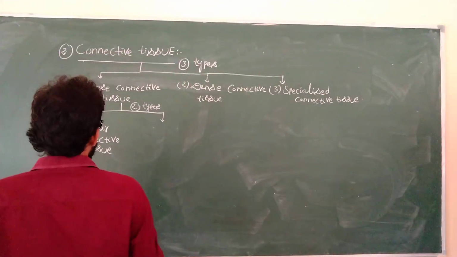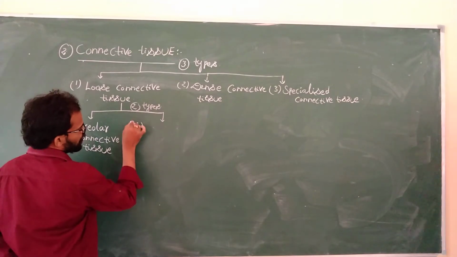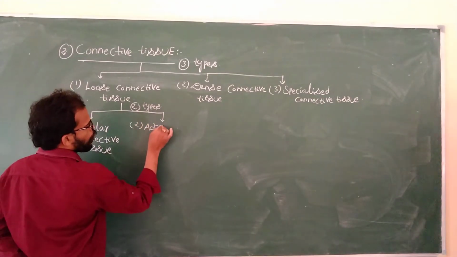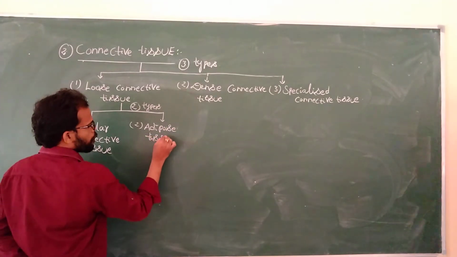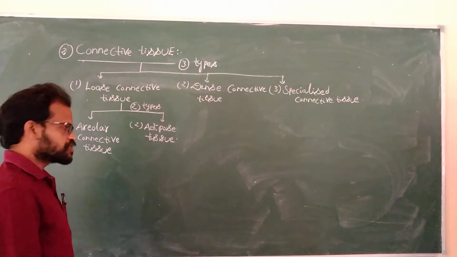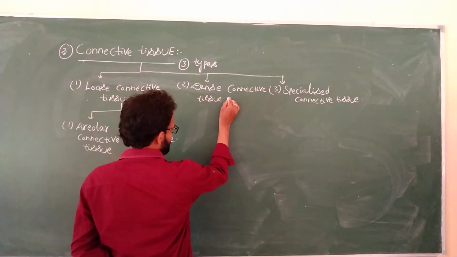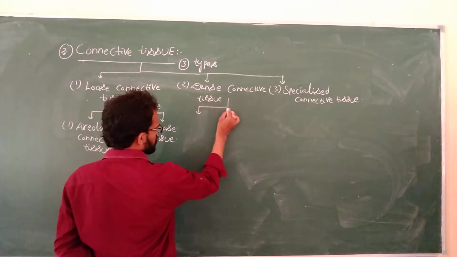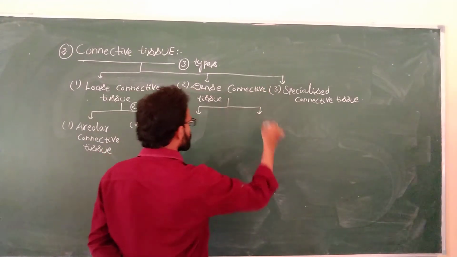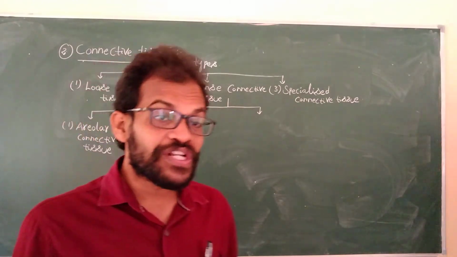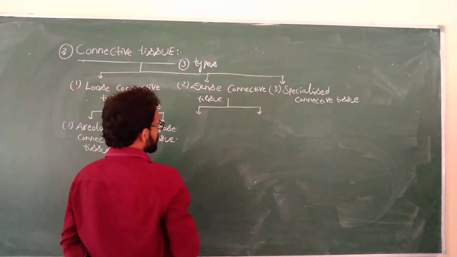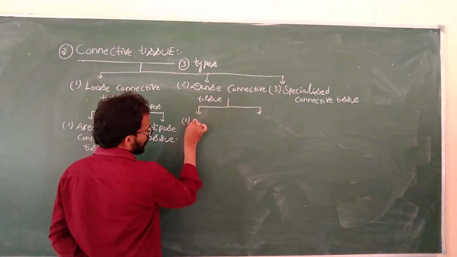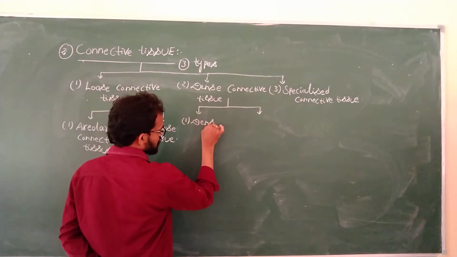The second type of loose connective tissue is adipose tissue. Coming to the dense connective tissue, it is again divided into two types. The first is dense regular connective tissue.